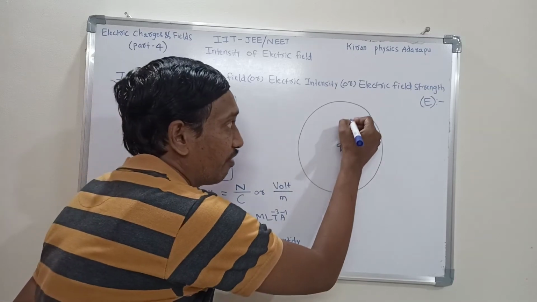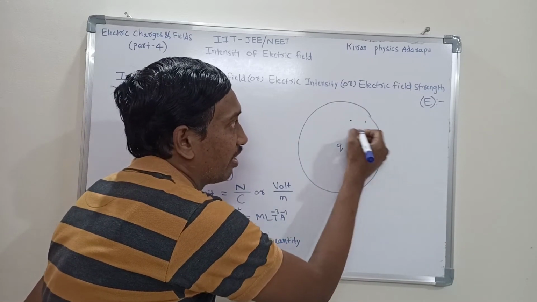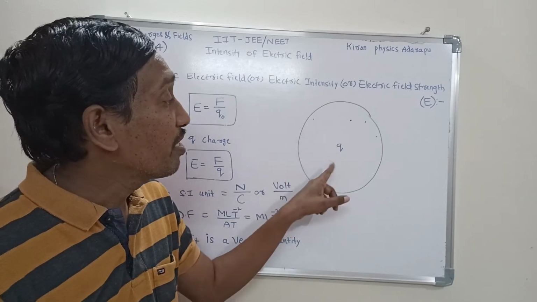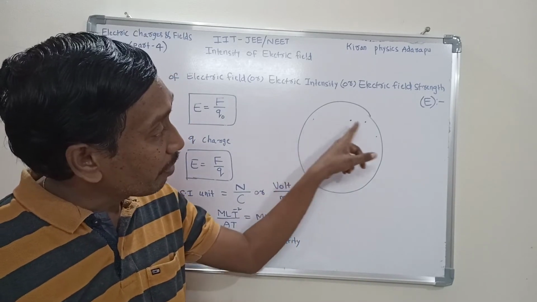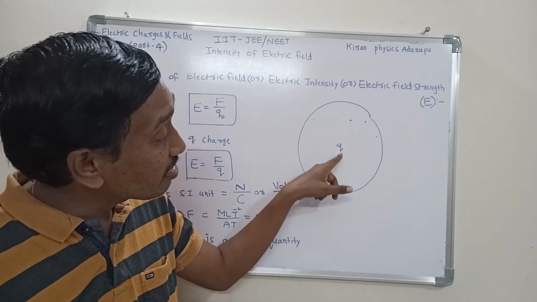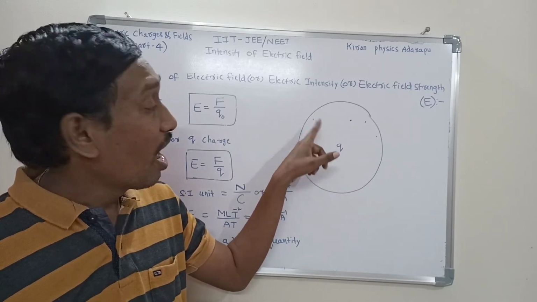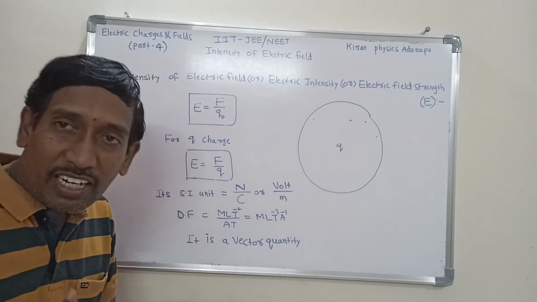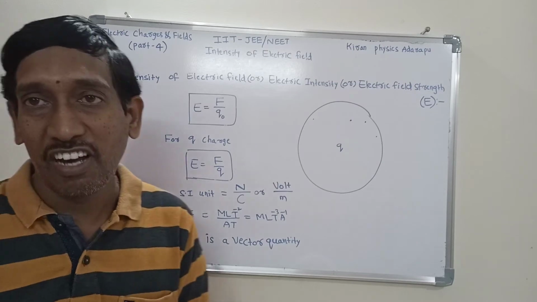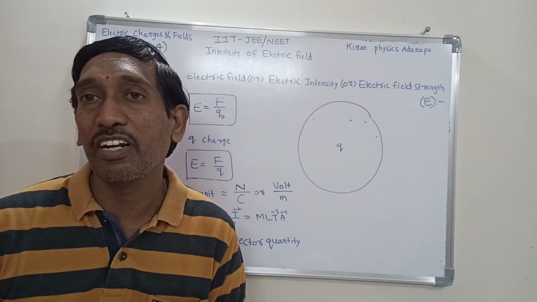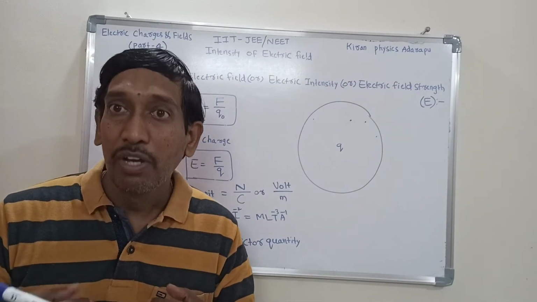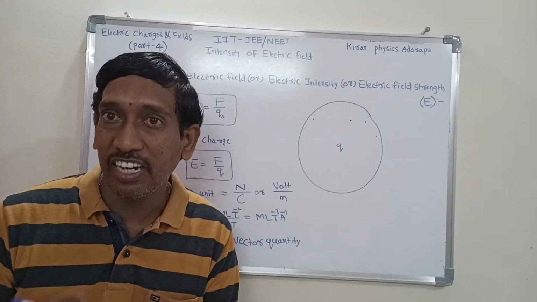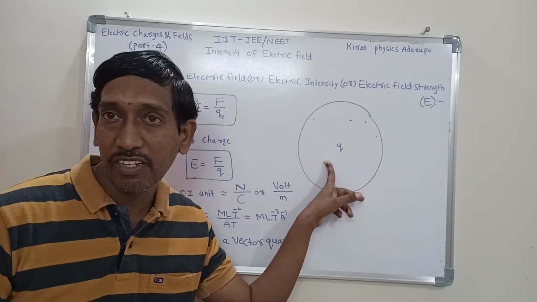That means at different points the electric intensity is different. It depends upon the distance and also upon the source charge. That's why electric intensity depends upon the charge and the distance. These are the depending factors. That's why now we are going to construct the expression for electric intensity in terms of the depending factors.